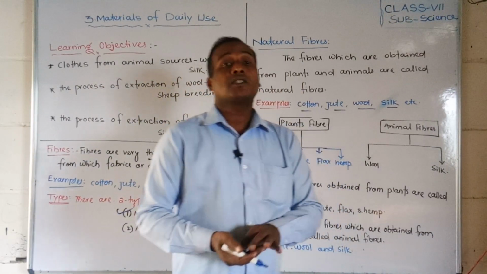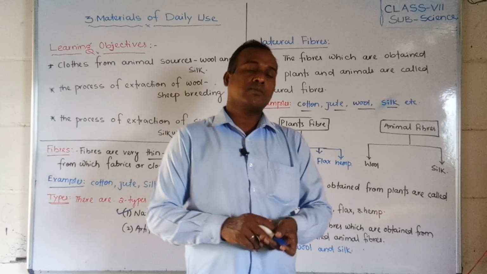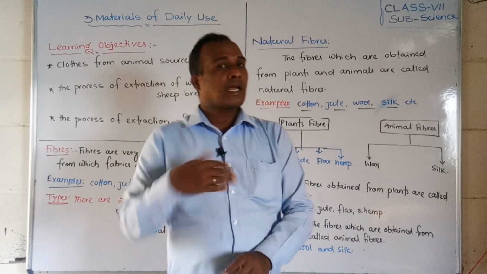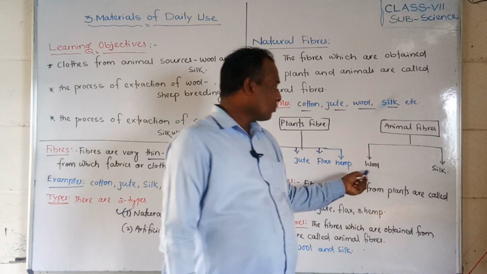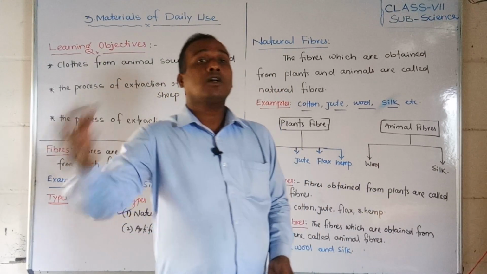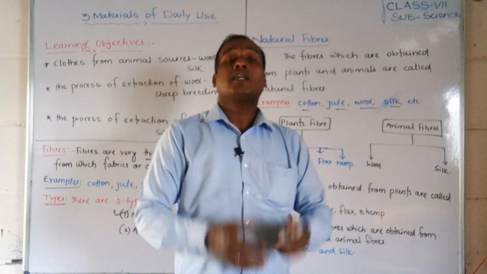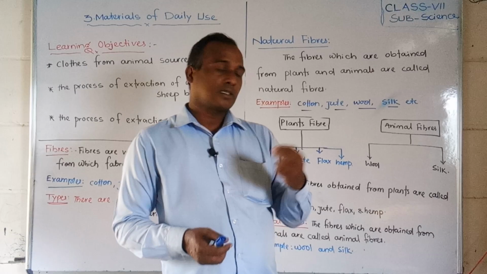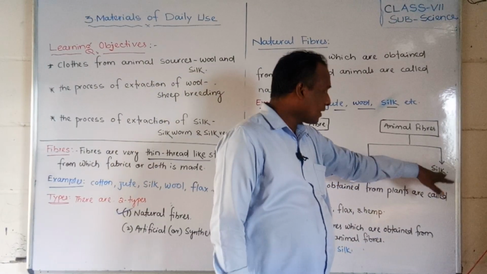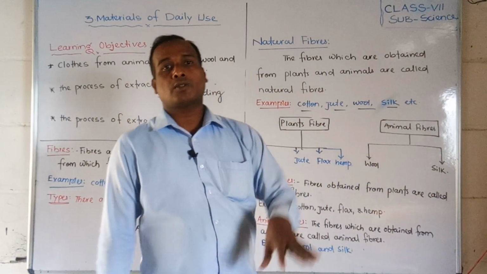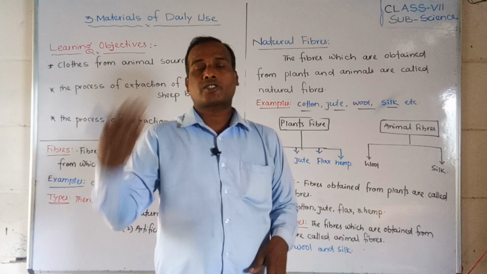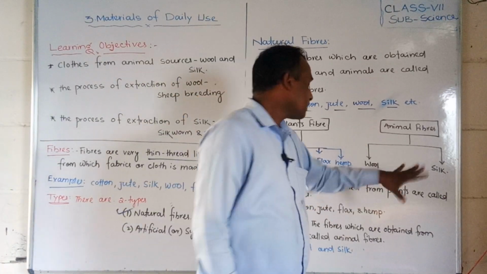We get wool from different animals like goat, sheep, camel. And silk we get from a special species, the silkworm, a type of butterfly-like species. We will study that in this chapter.